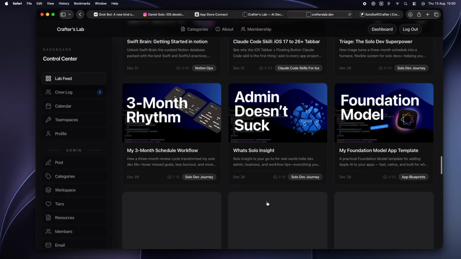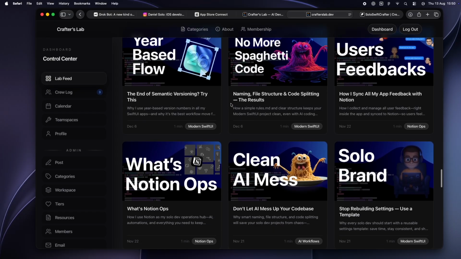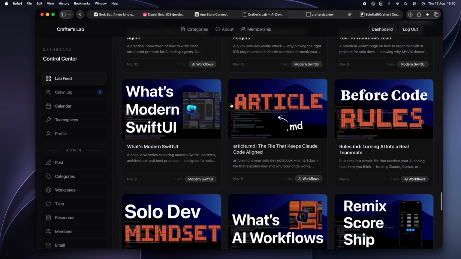That's kind of how it's supposed to work. And yeah, full walkthroughs, real to the point video tutorials, plus the actual files, skills, agent instructions, the stuff you'd otherwise build from scratch. You download them, drop them straight into a project, and go.